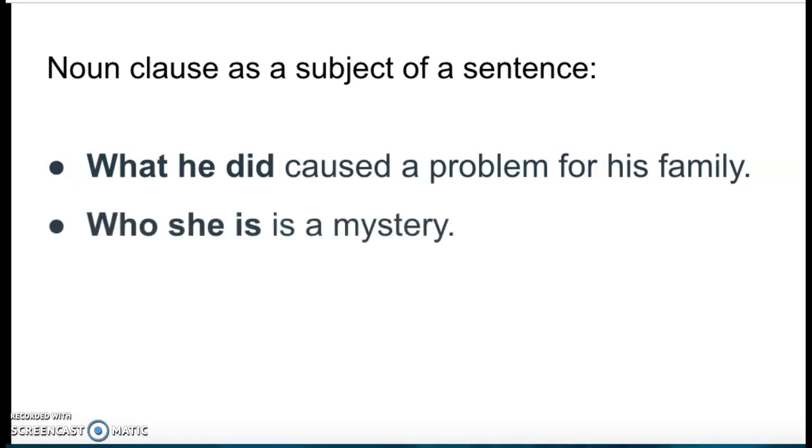Who she is a mystery. I wanted to put one like this because, yes, it is possible to have is. It looks so strange, right? But when you're speaking, you're going to group the words together, who she is. Who she is a mystery. So it's very clear that who she is the subject, and then your second is the verb. So in that noun clause, you always need a subject and a verb.